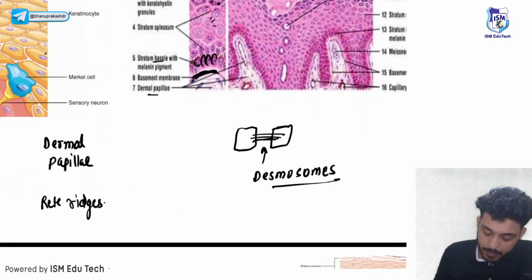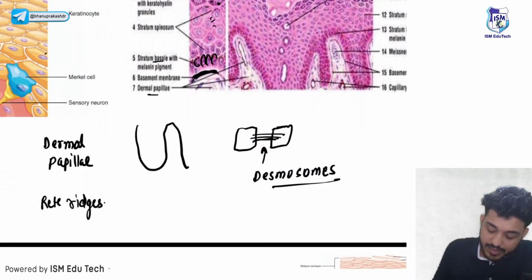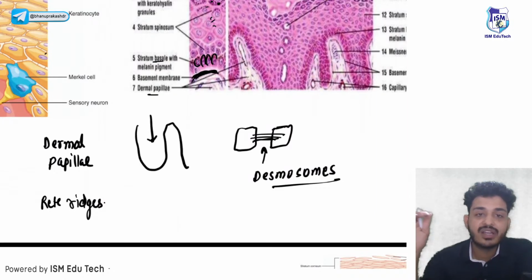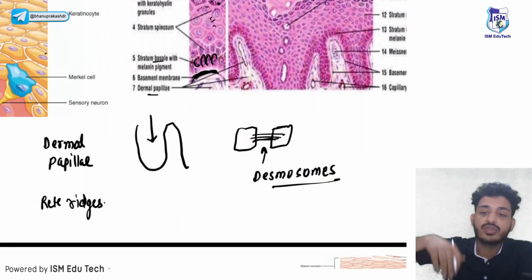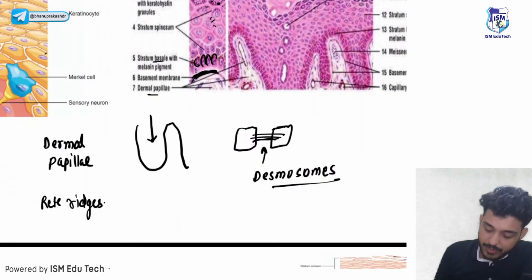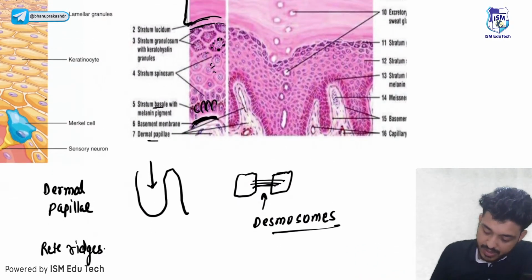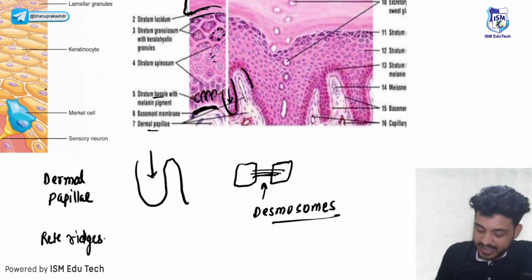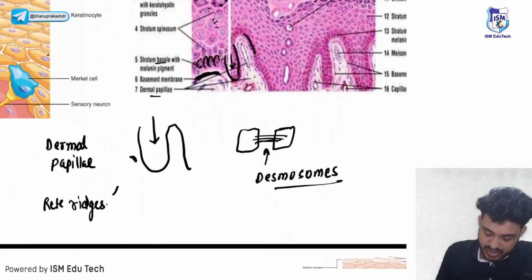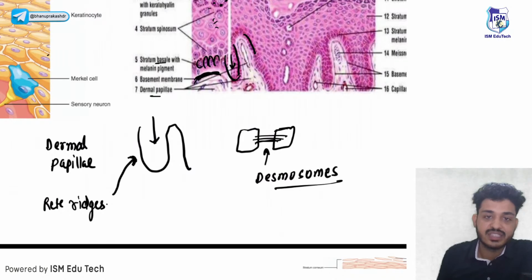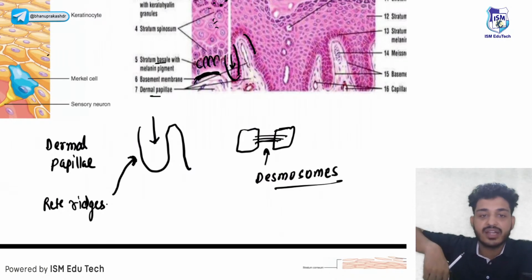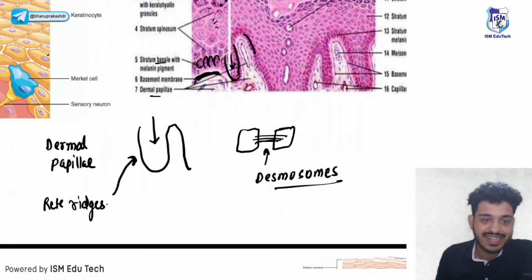We can remember it like this: the part of the epidermis which is invaginating into the dermis. This is the part of the epidermis which is invaginating into the dermis, right? So this part is known as rete ridges. The part of the epidermis which is going inside the dermis is known as rete ridges.